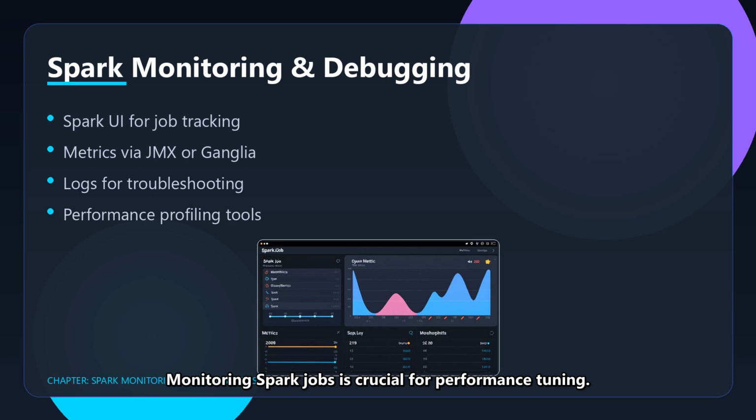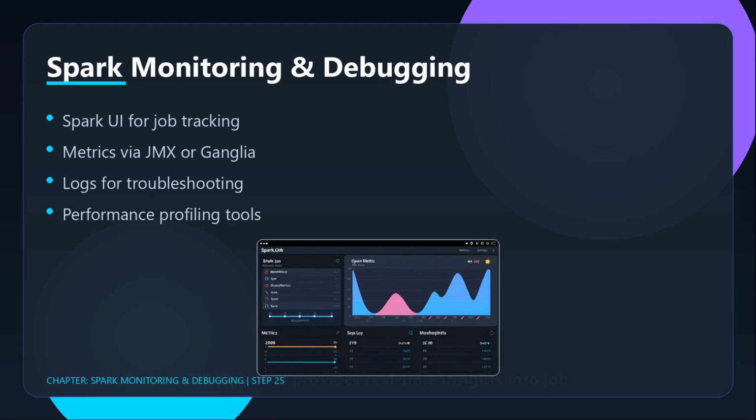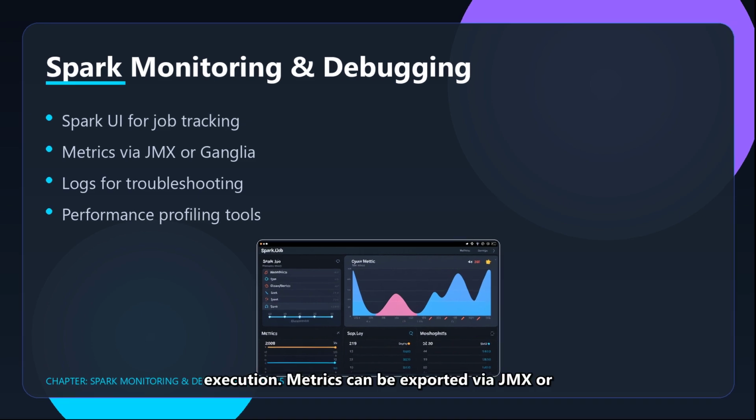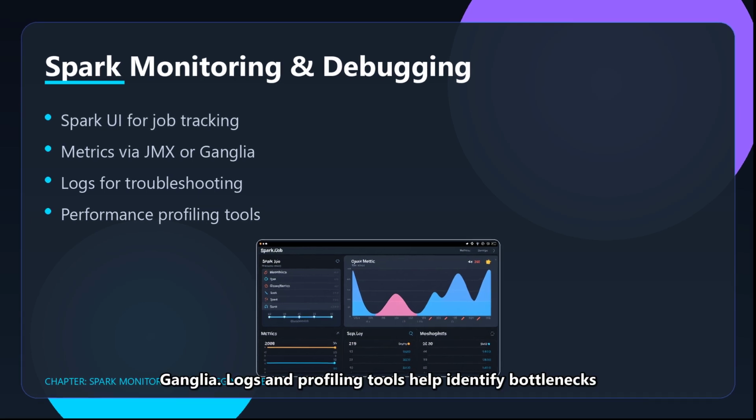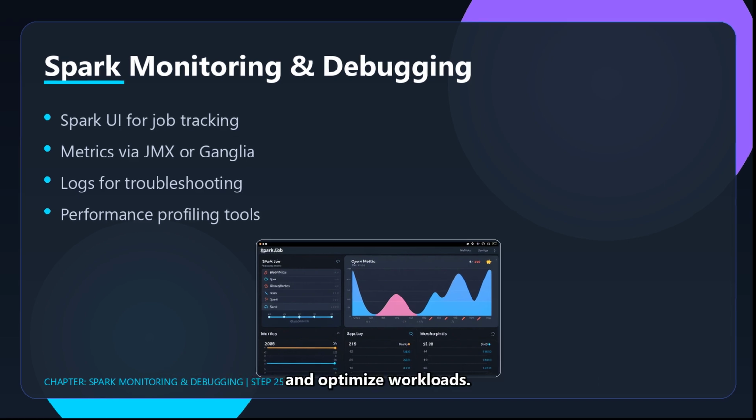Monitoring Spark jobs is crucial for performance tuning. The Spark UI provides real-time insights into job execution. Metrics can be exported via JMX or Ganglia. Logs and profiling tools help identify bottlenecks and optimize workloads.